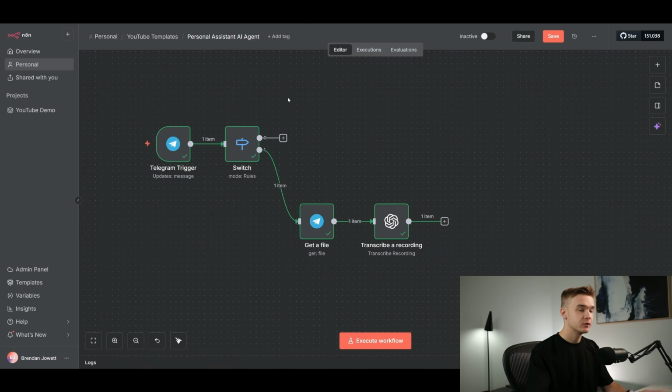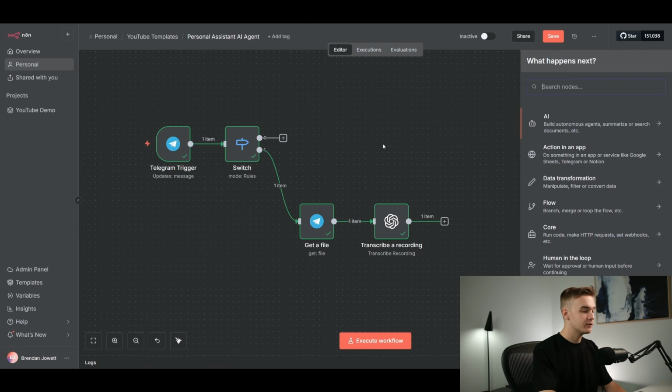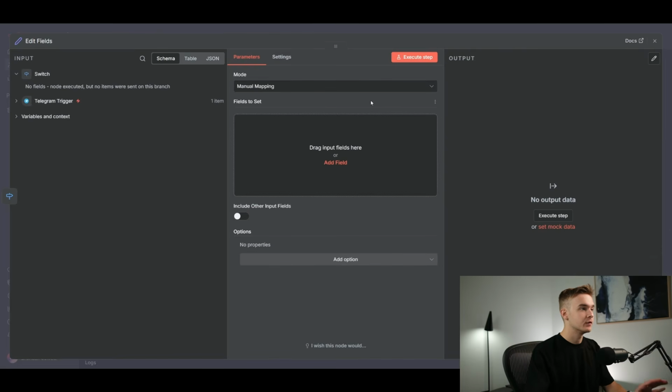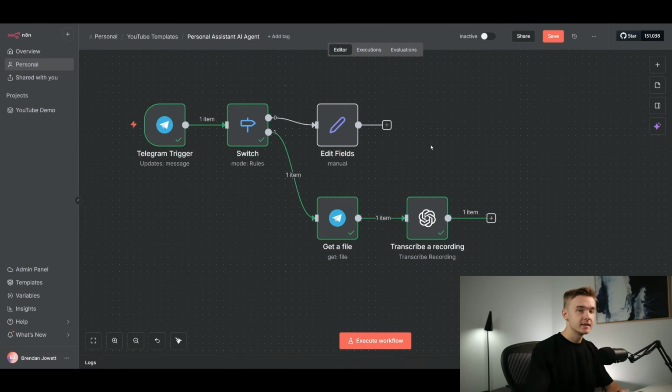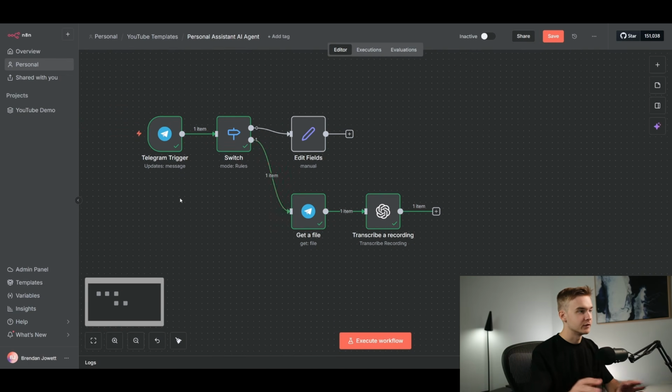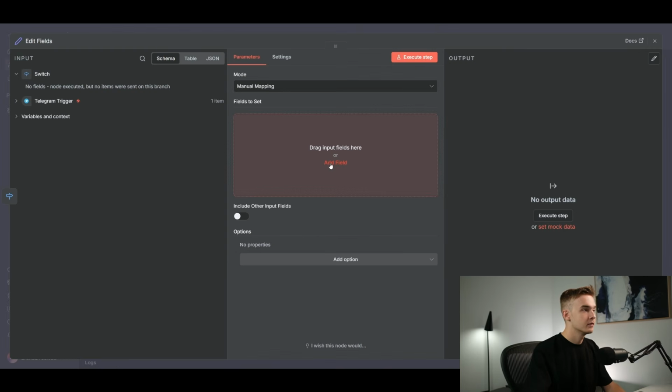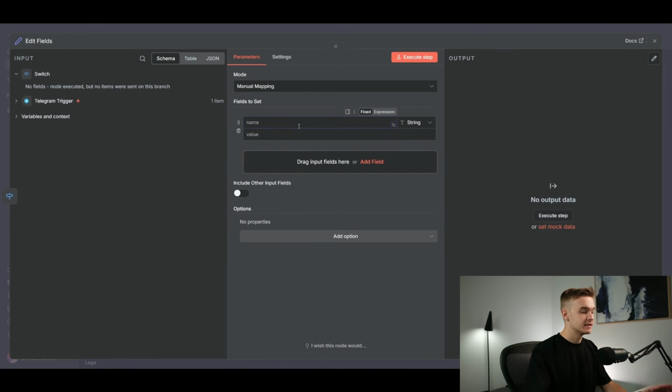Now for the text flow, all that I'm going to do is add an Edit Fields module. I'm going to take the Telegram text message and assign it to a specific variable that we can reference later on in our flow. The reason for this is that we don't want to reference the actual message coming from Telegram if we go down the voice flow, because then this variable won't be set at all and the value will be incorrect and it could break the flow. So we're just adding an edit field to set it custom. If I click add a field, we can set this to whatever we like. I can just type Telegram or text, you can name that whatever. It doesn't have to be that, of course.